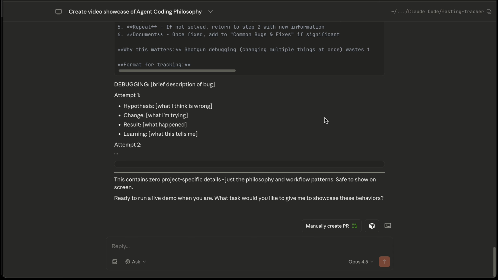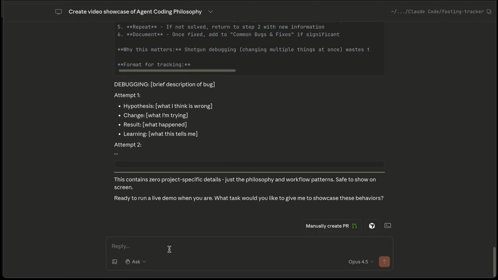I also wanted to share my Claude Code chat, but I wasn't sure if it was safe security-wise, because it mentions things as it's working that maybe I shouldn't share. So I asked it to make a live demo type where we can showcase this. It doesn't include any of the information.